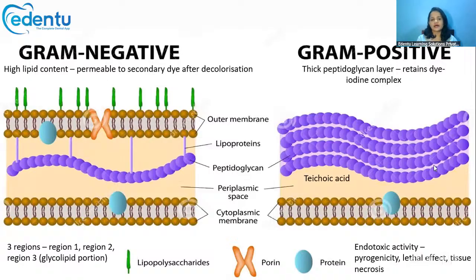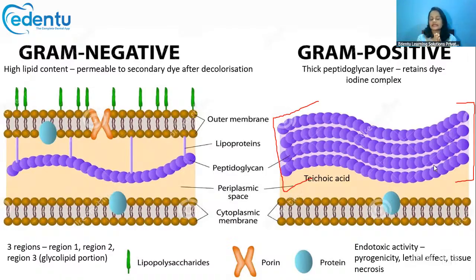Now, why are some bacteria gram positive in nature and others gram negative? That's because of a layer in the cell wall called the peptidoglycan layer. See how thick it is in gram positive bacteria.